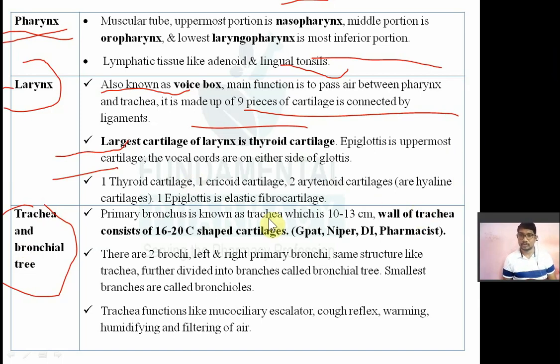So that is known as the trachea. Okay, it is around 10 to 13 centimeters. The wall of this trachea consists of around 16 to 20 C-shaped cartilages.